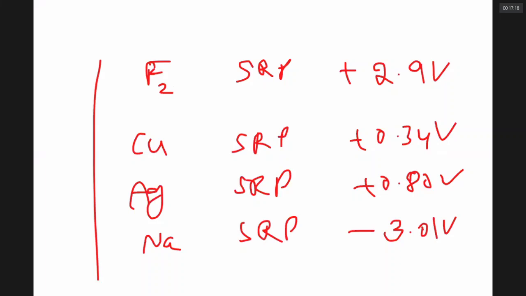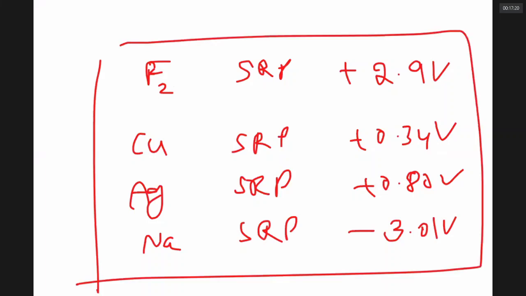Now, if you look at this list, which has the highest ability to gain electrons? Normally, SRP we consider for uni-positive ions of metals, because only metal positive ions have a tendency to gain electrons. Non-metals as such can gain electrons to become F minus, Cl minus, and other negative ions.